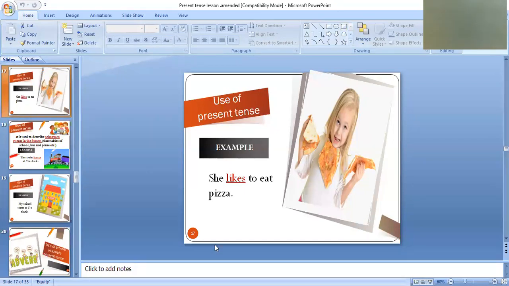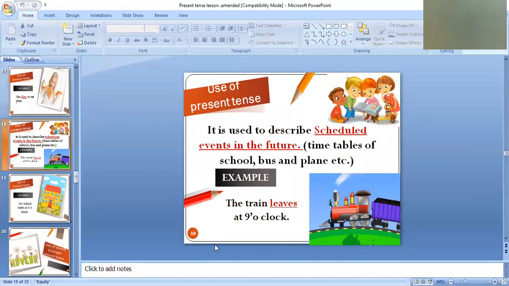Moving on to the next slide. So here is another use of simple present tense. It is used to describe scheduled events in the future. Scheduled events mean the events which are set. For example, timetables of school, bus, and plane. For mentioning the schedules, for mentioning the timetables of school, bus, and plane, we use simple present tense.